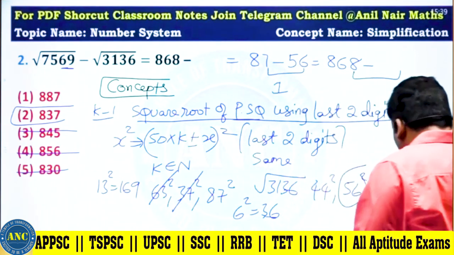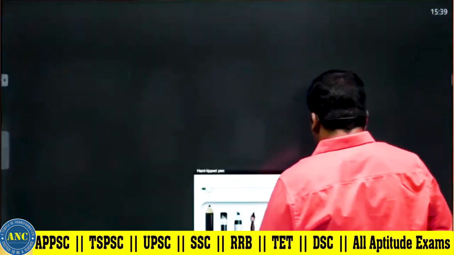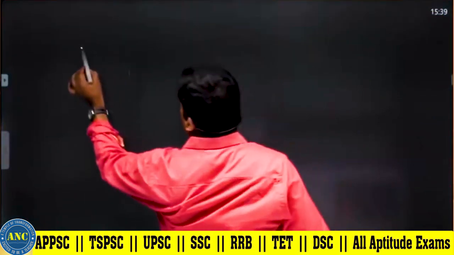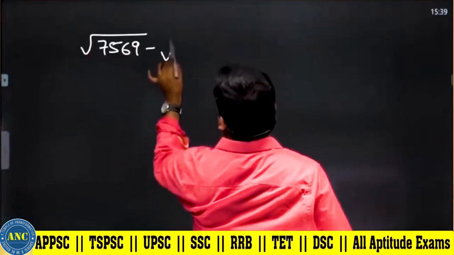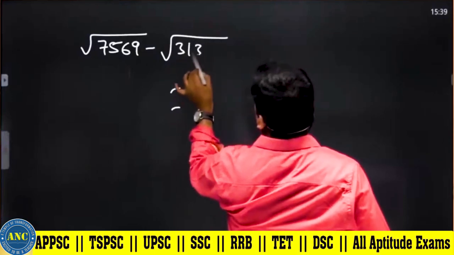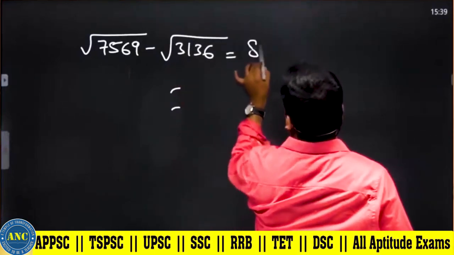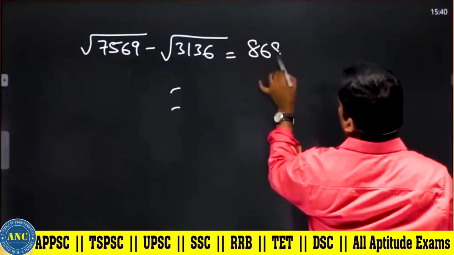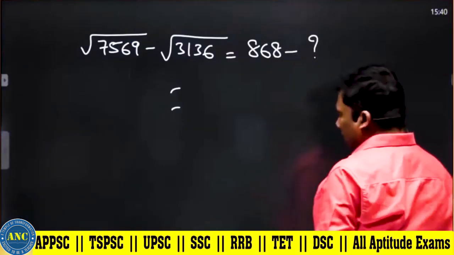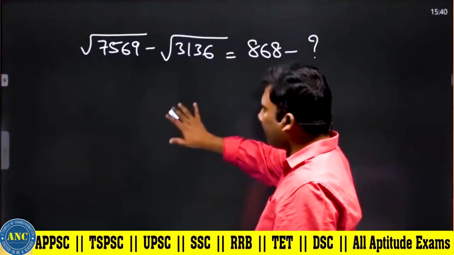But in case it is given in an examination like this: square root of 7569 minus square root of 3136 equivalent to, how much is the number? 868 minus, this is the question mark.